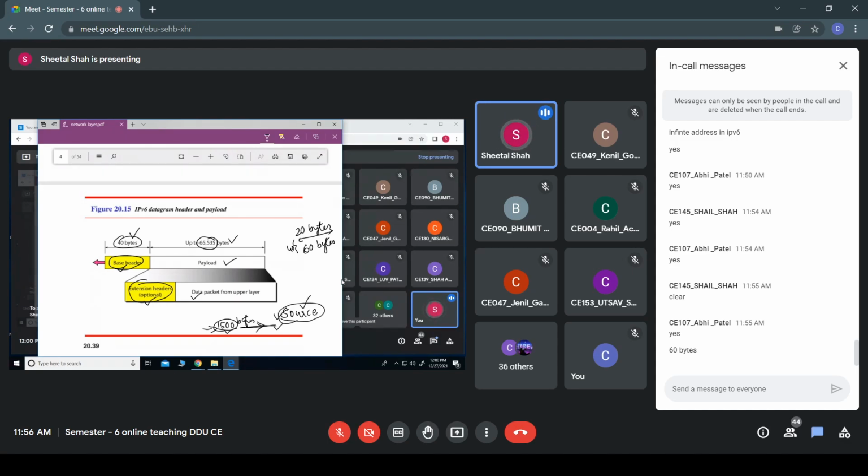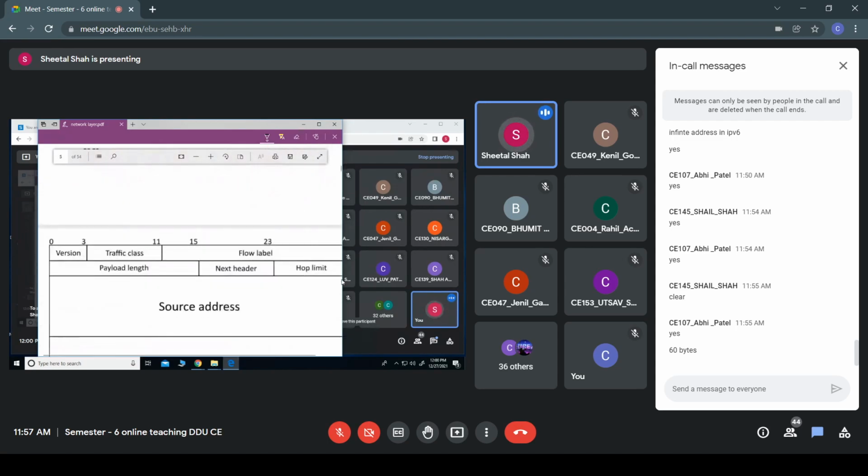So all this fragmentation should be carried out by the source itself. The source would fragment the packets and then forward them through the network. Got it? Since the source itself fragments, and as we know the IPv4 header has more fragment and don't fragment bits, and the fragment offset, all these things are not included in the IPv6 header. Understood, all of you? Okay.